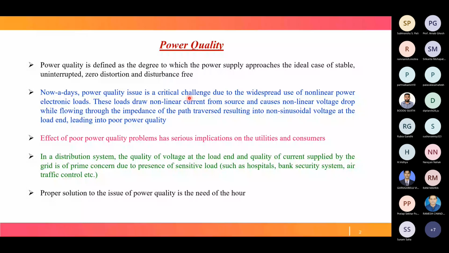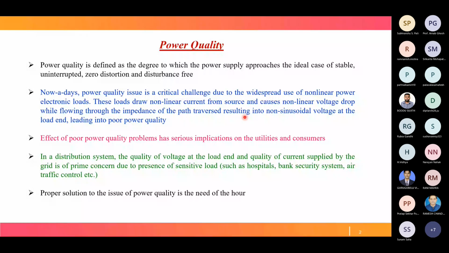What happens when a nonlinear load is connected at the load end? It draws nonlinear current from the source. Because of that nonlinear current, it causes a nonlinear voltage drop while flowing through the impedance of the path traversed, from source to load.